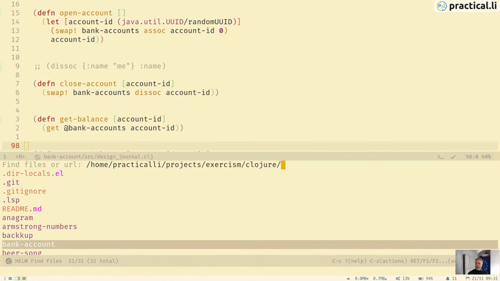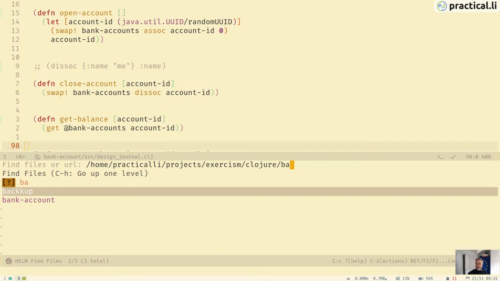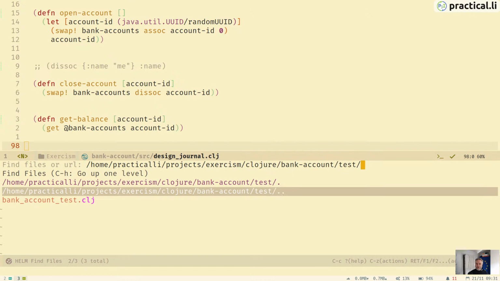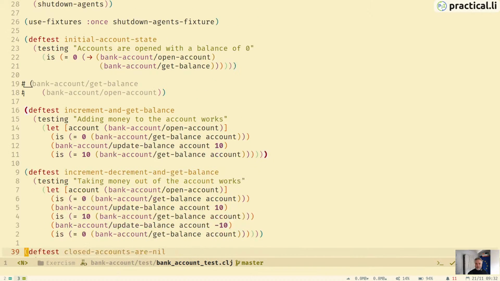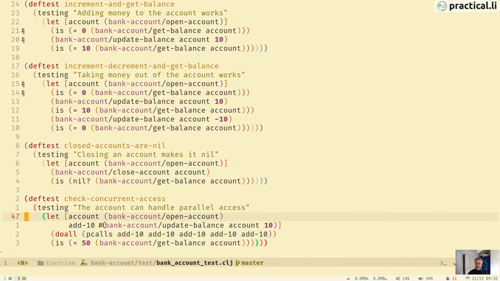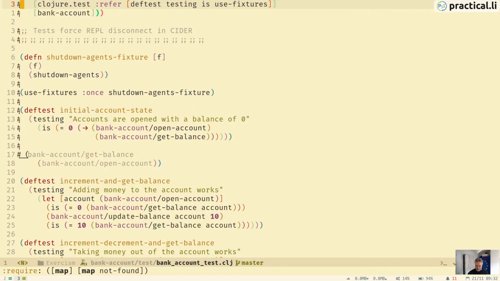Let's see. Oh yeah, okay. Oops, bank account. Tests. Bank account tests. So these are the tests that come with Exercism. I haven't changed them, I don't think. Oh, I was having a little play with that. Okay, so let's run the tests. Keep my fingers crossed.